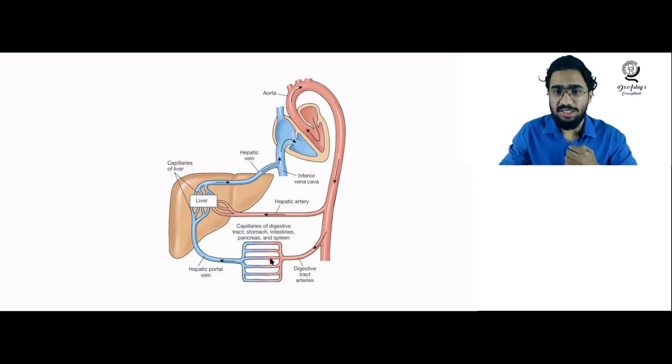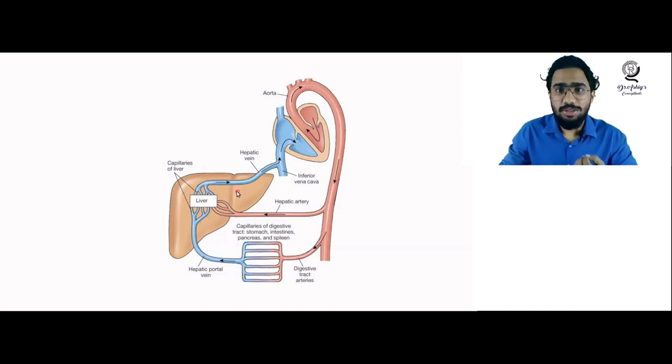You can see this is the intestine. And I told you, from the intestine, what will happen? The nutrients and the toxins will be absorbed into the blood, and this blood will be going directly to the liver. You can see this is the hepatic portal vein, which is connecting the intestine to the liver, and this vein is the major source of blood to the liver.